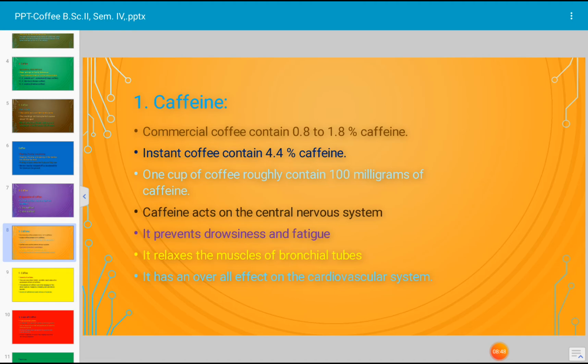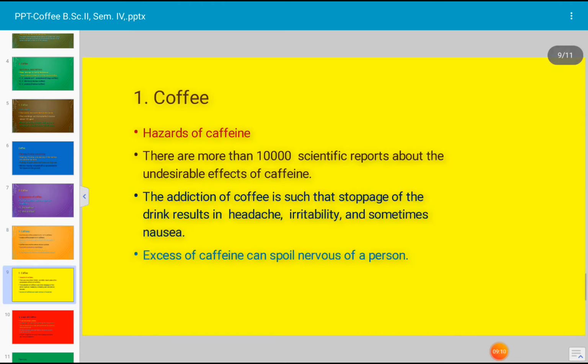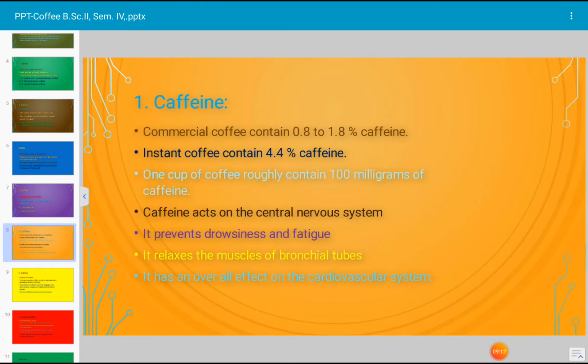The dry husk or endocarp is removed by machines, and the silver skin is removed by polishing the greenish grey seeds, which are ground and then usually packed for export purposes. The coffee beans are roasted at 500 Fahrenheit, that is for 5 minutes.